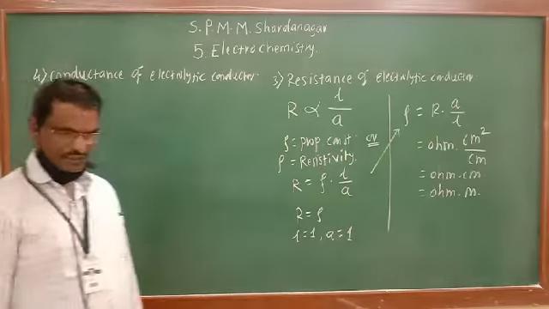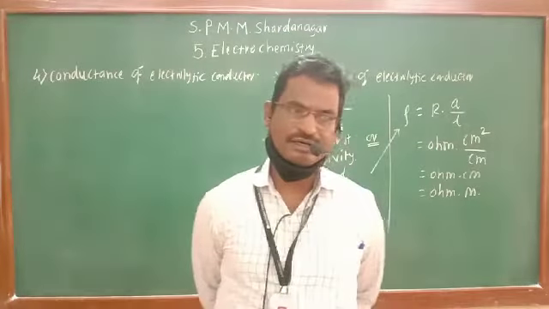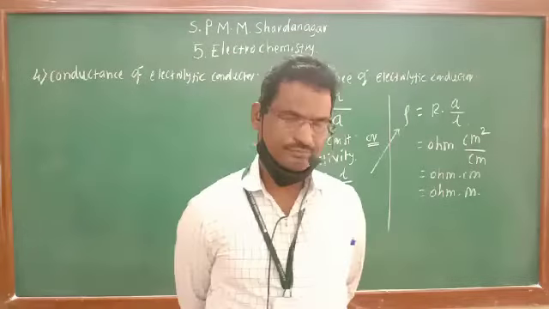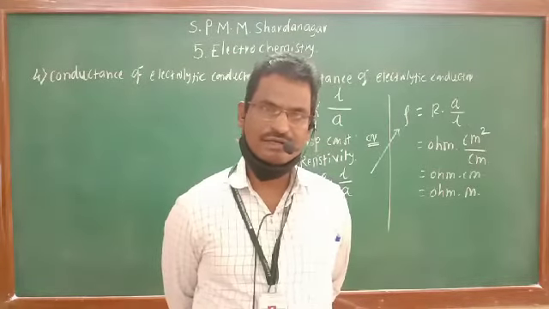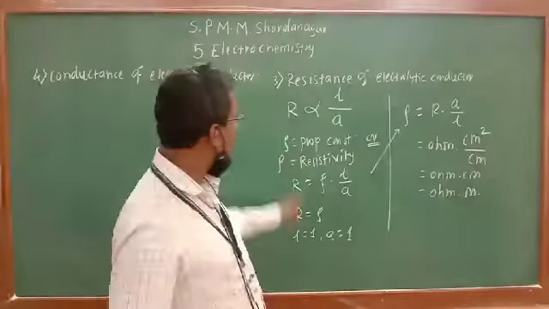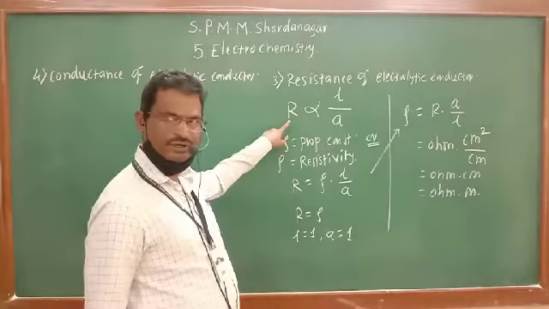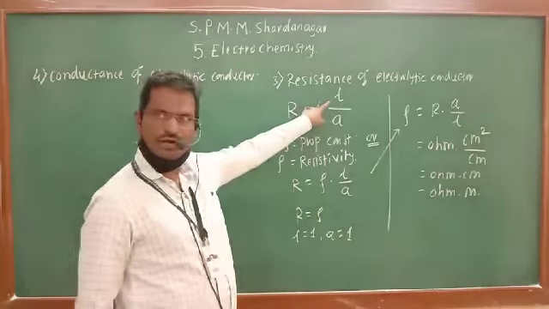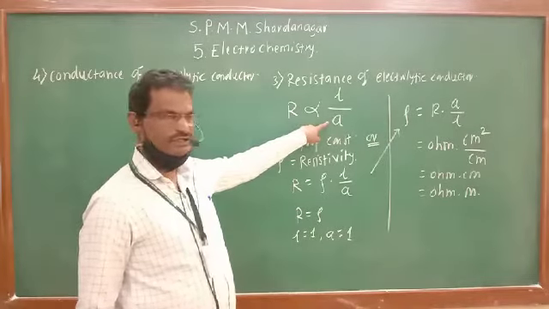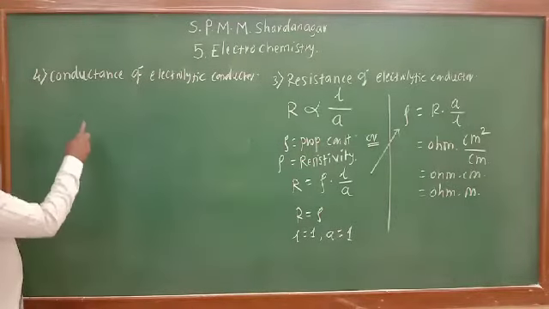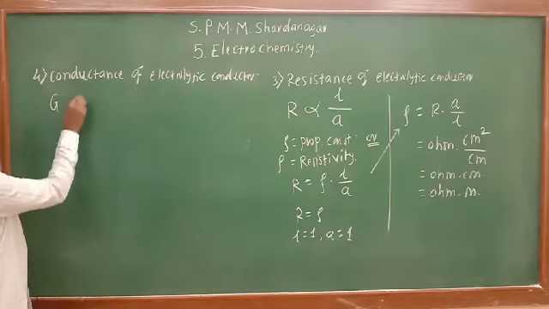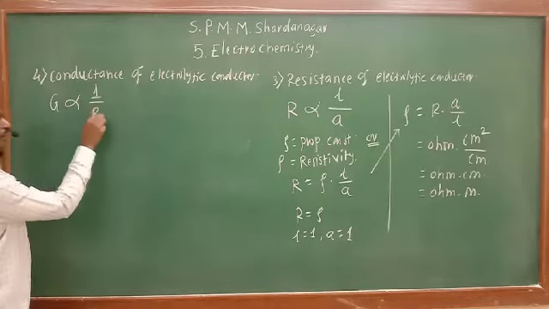We know resistance and conductance are reciprocal of each other. Conductance is the reciprocal of resistance. So what is resistance? It is directly proportional to the length of the conductor and inversely proportional to the area of cross section of the conductor. Therefore conductance G, which is the reciprocal of resistance,